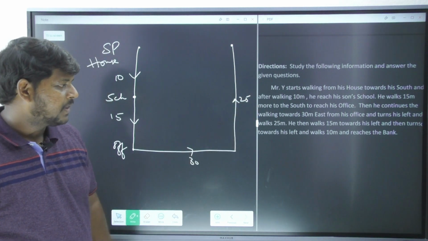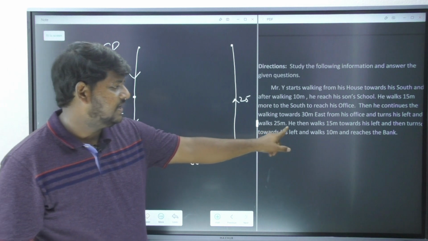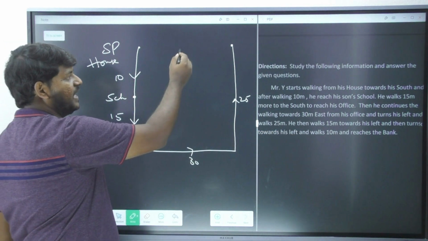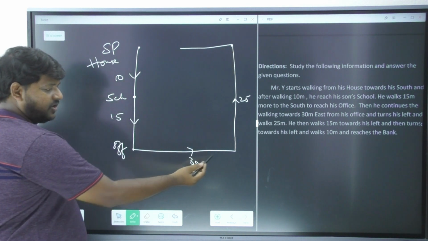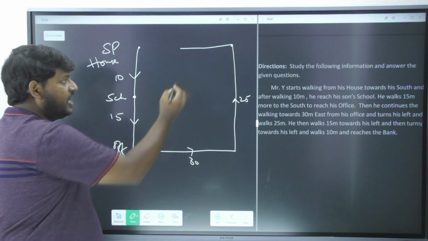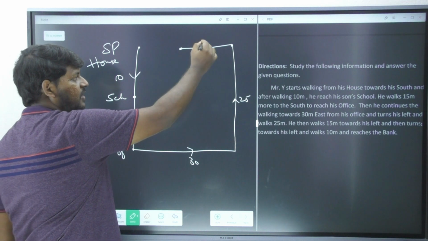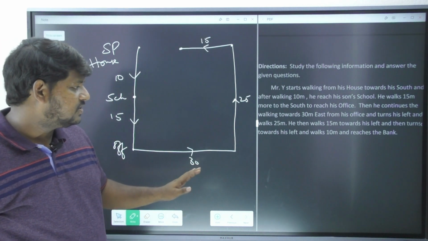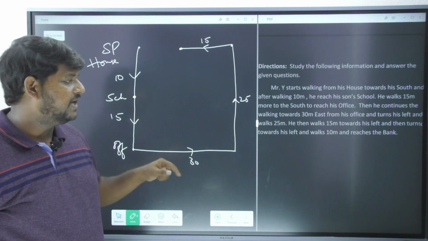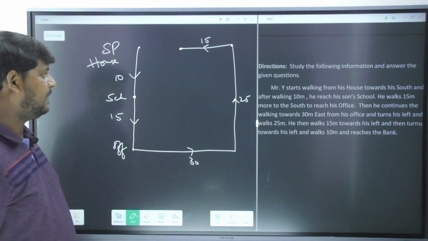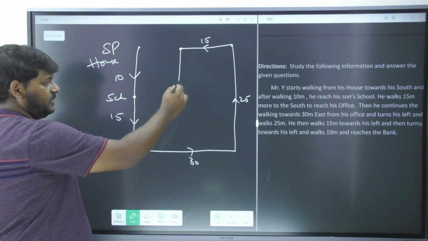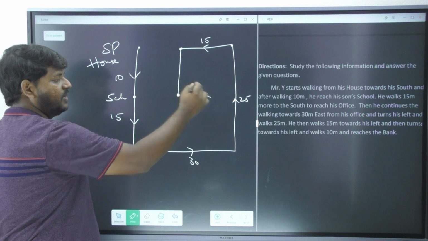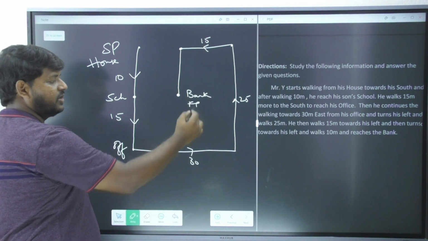From here he then walks 15 meters towards his left. Now 15 meters should be exactly half, because earlier you understand this line as 30. Now the 15 comes over here and turns towards his left and walks 10 meters to reach the bank. Now 10 is again going to be over here. Now this has become his final point, or you can call it as what?